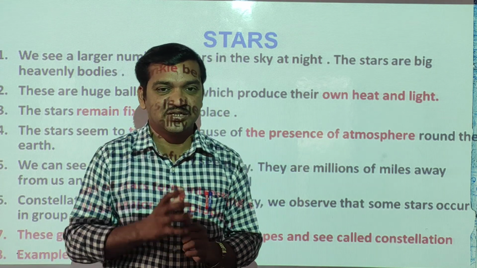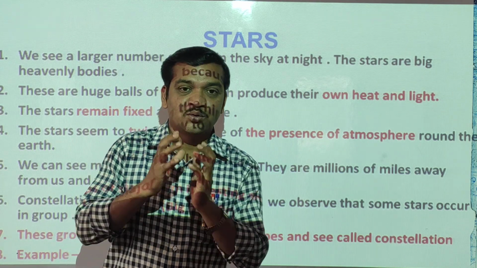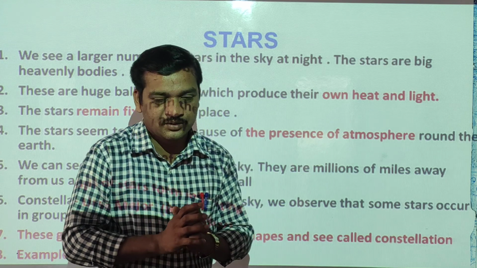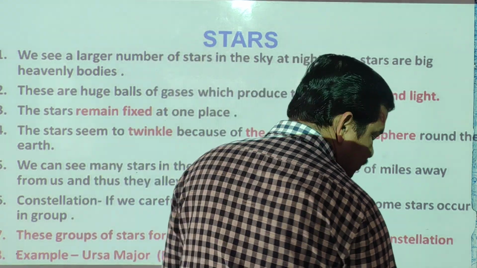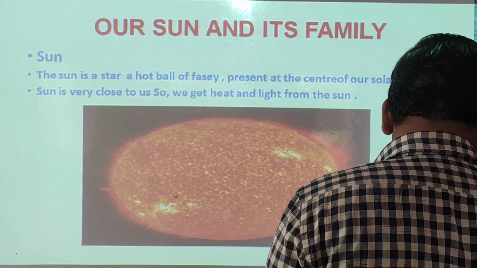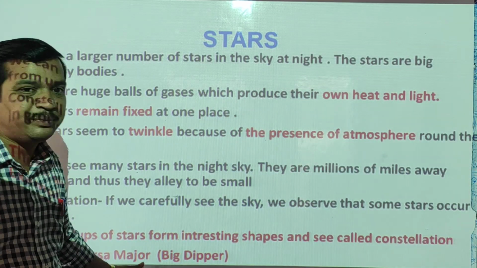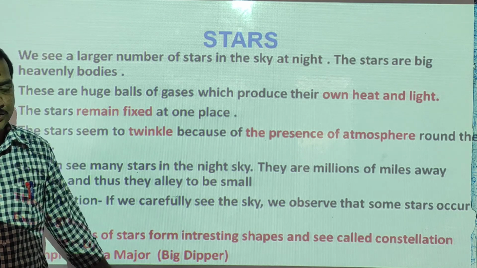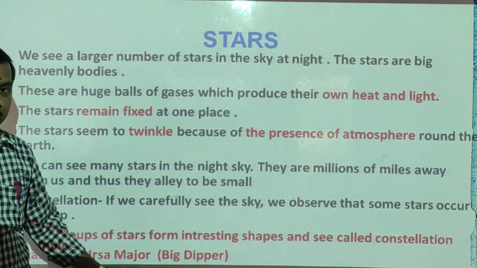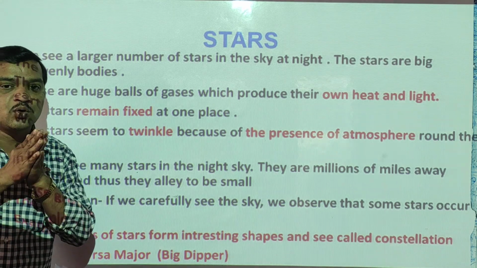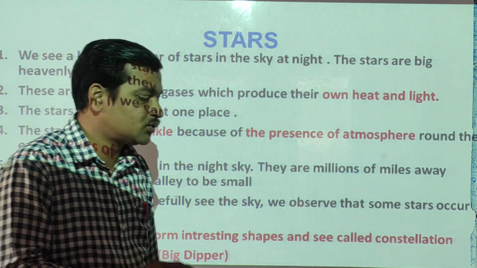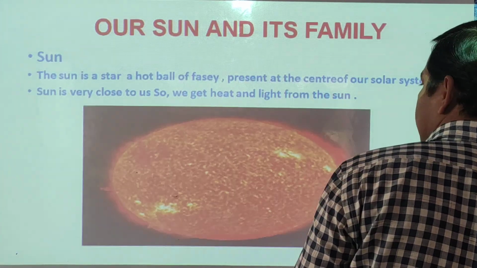You know Saptarishi, yes or no? Ursa Major. I will show you two pictures. The first one you can see is Ursa Major. This is an example: a big dipper, a spoon-like structure is there. So Ursa Major is one type of constellation. Orion is also one type of constellation.